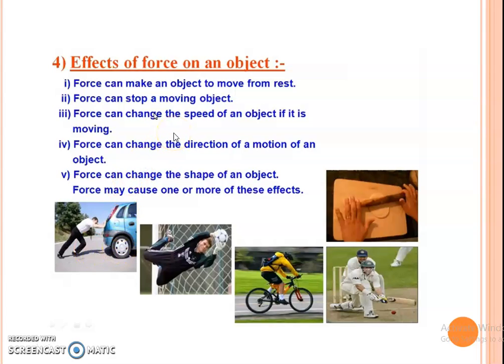Effects of force on an object. Force can make an object move from rest. Force can stop a moving object. Force can change the speed of an object which is moving. A force can change the direction of the motion of an object. Force can change the shape of an object. Force may cause one or more of these effects.